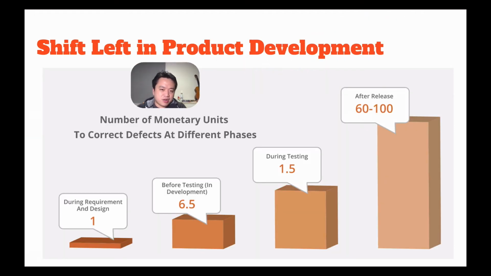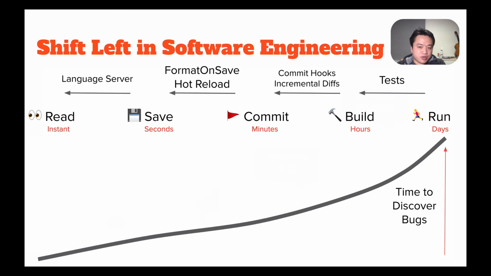And this is an idea brought in from product development that uses empirical research to show that the earlier we can catch a bug, the cheaper it is to resolve it. So we can take this similar concept and apply it to our kind of software engineering, where we can break up the opportunities for bugs to surface from the runtime to build time, to commit time, to save time, and to read time. And the shorter that we can make that feedback loop, the faster we can fix our software, and the cheaper it will be to fix our own bugs.